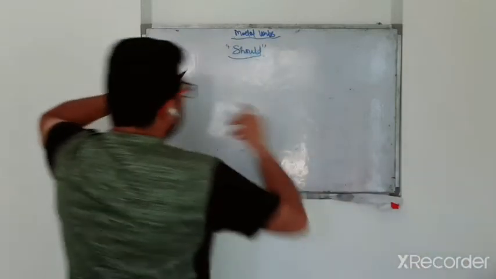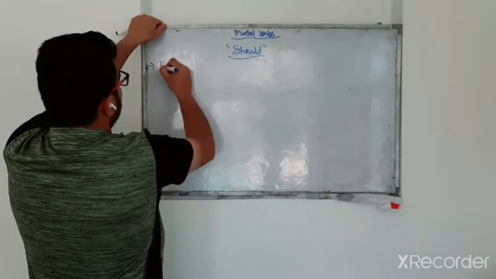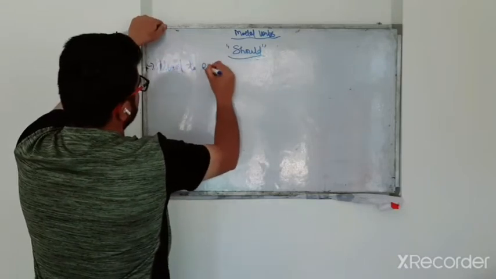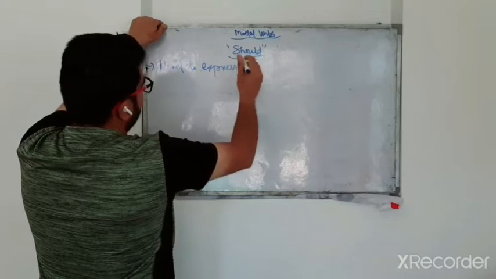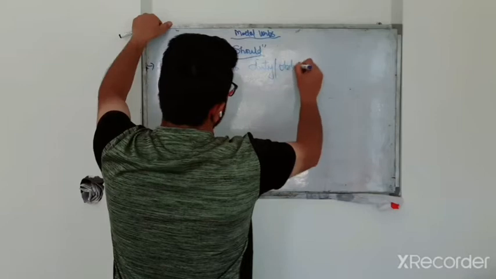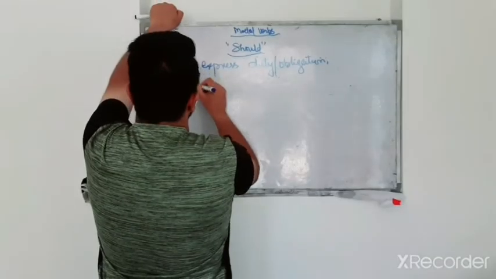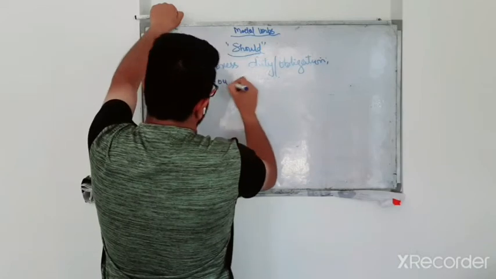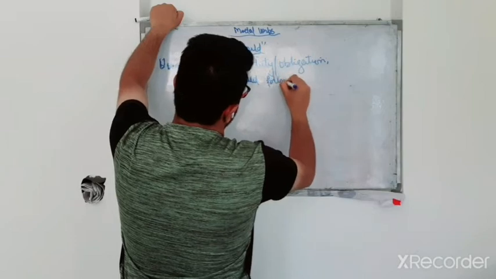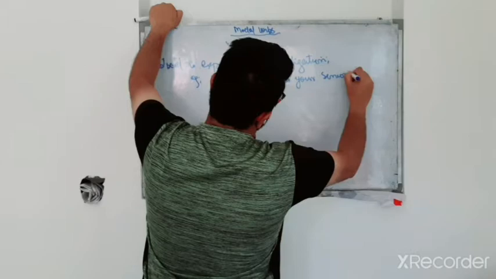Now coming to the other uses of modal should. The first use: modal should is used to express duty or obligation. For example, you should follow your seniors.